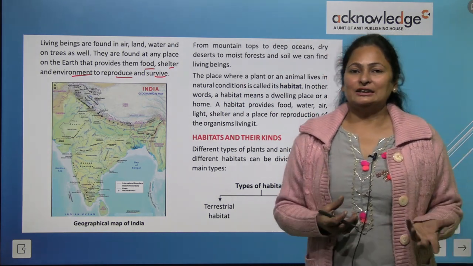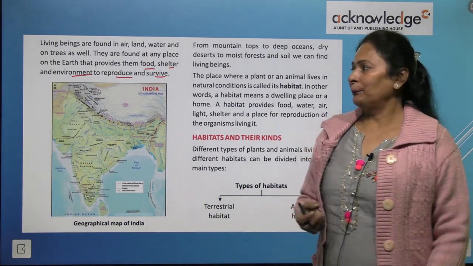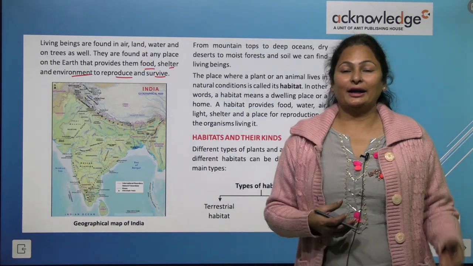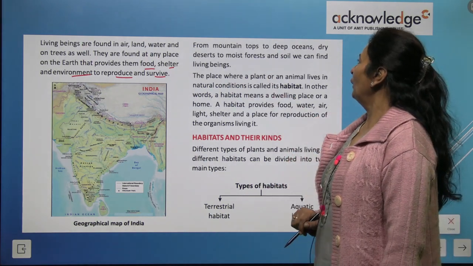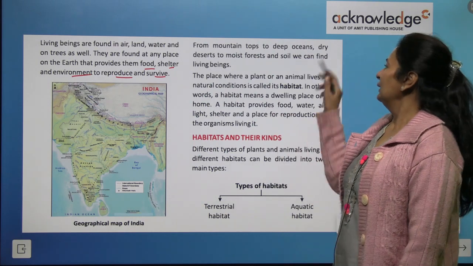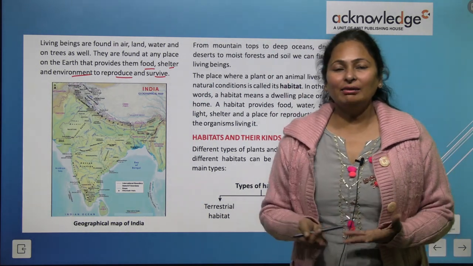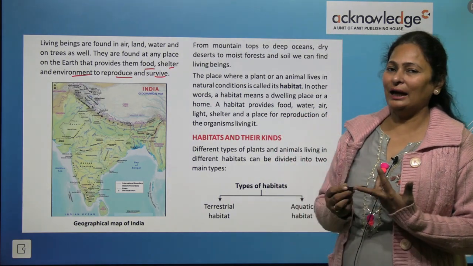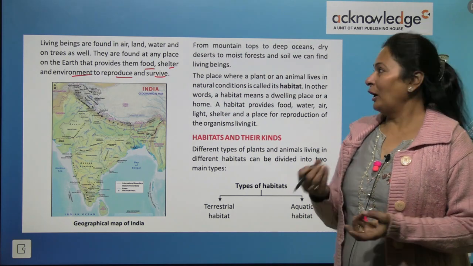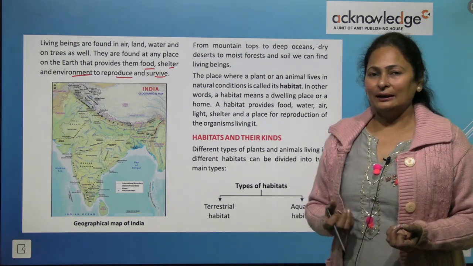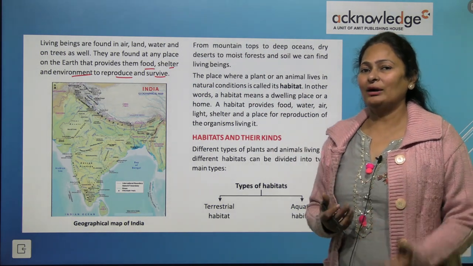From mountain tops to deep ocean, dry desert to moist forest and soil, we can find living beings. You find them in the desert, on the mountains, on the plains, and in forests also.